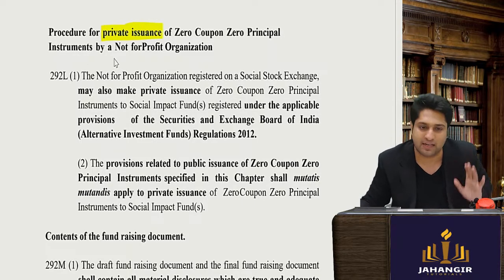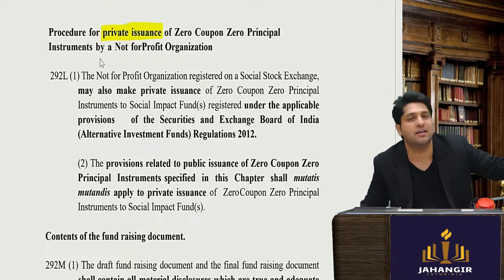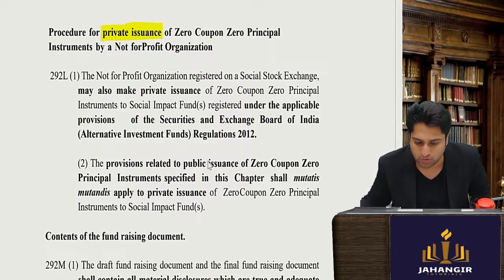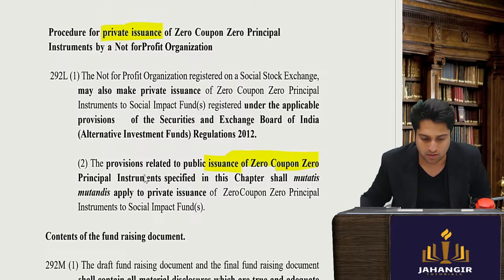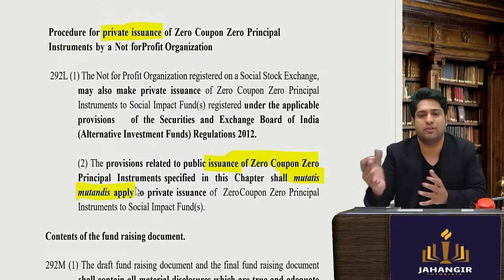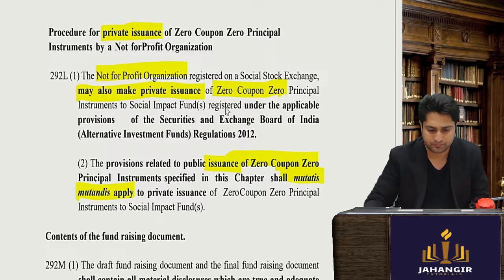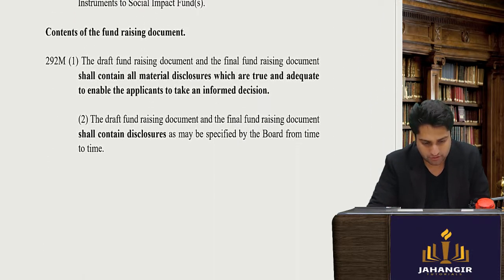If the NGO has already identified an investor, they can have this agreement with the stock exchange and enter into it. The rest of the provisions will have to be followed mutatis mutandis, that is, with the necessary changes. The not-for-profit organization may also make a private issuance of this as per the AIF regulations.